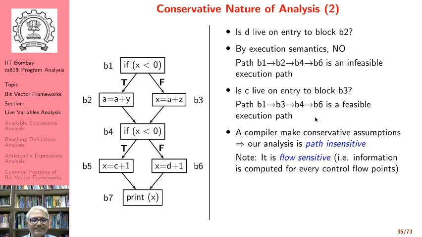Therefore, it is path insensitive. A path sensitive analysis will say at program point P, this particular path has this value, at the same program point, some other path has some other value. But we are not doing that. So therefore, our result is path insensitive, although it is flow sensitive, because information is computed for every control flow path separately.